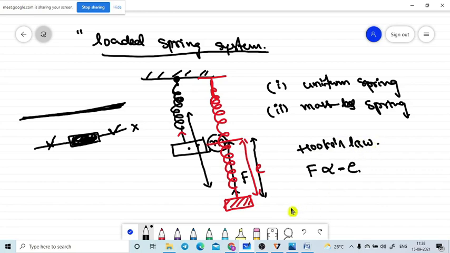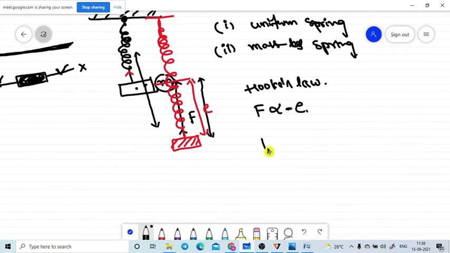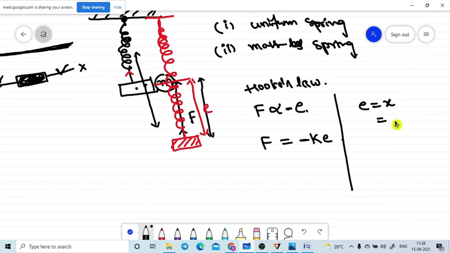Now if we remove the proportionality, we need to introduce a proportionality constant: F is equal to minus Ke. Some textbooks use X instead of e, and some use a small l for length. So please remember these notations; all textbooks do not follow the same notations, so let me take it like this.